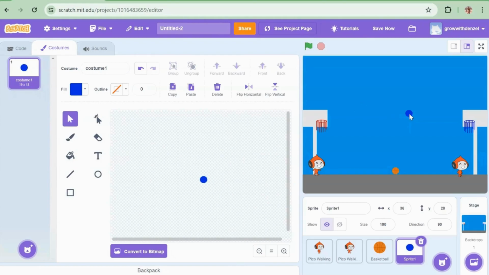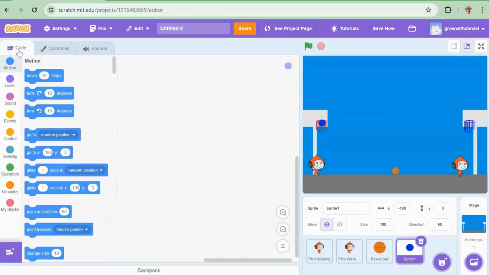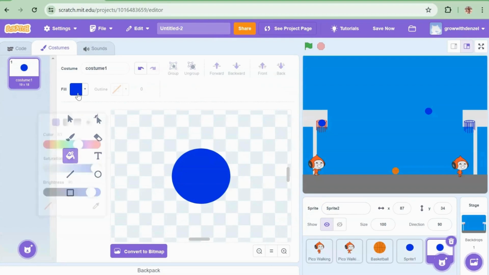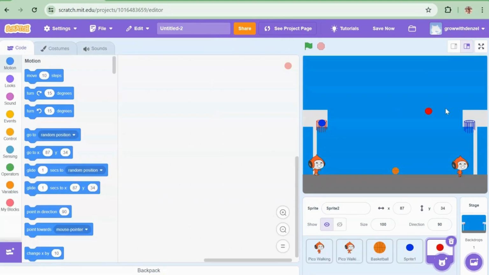Put it in the center and try to overlay it on the red hoop. Then you duplicate it and make it red on the other side. Then you come in, you color it red, and done. Then you put it on the blue hoop.